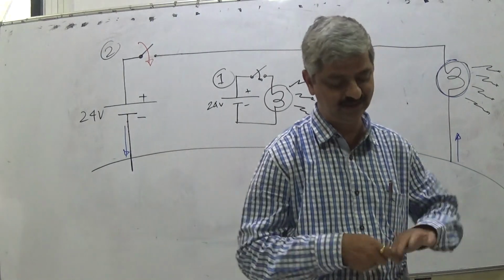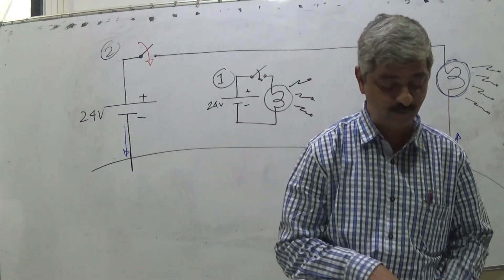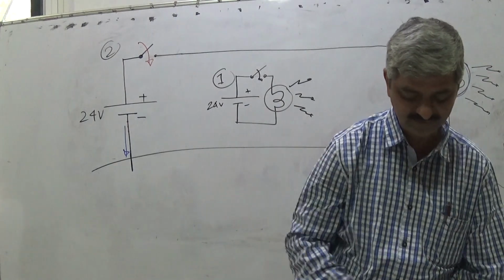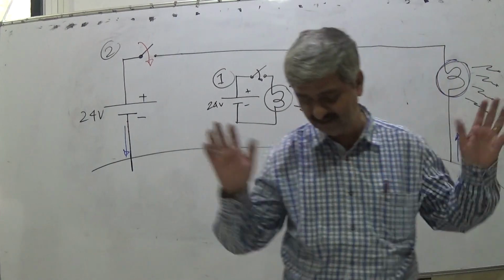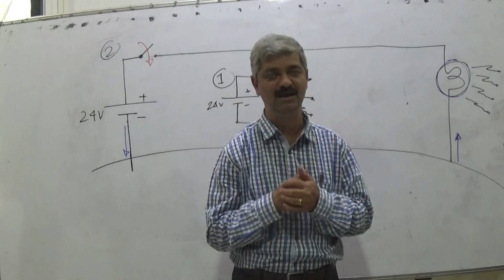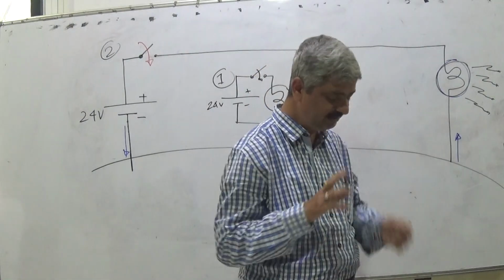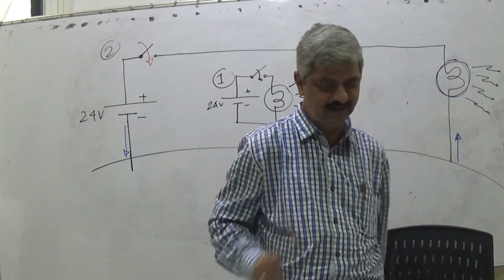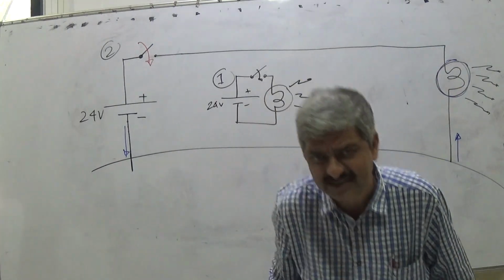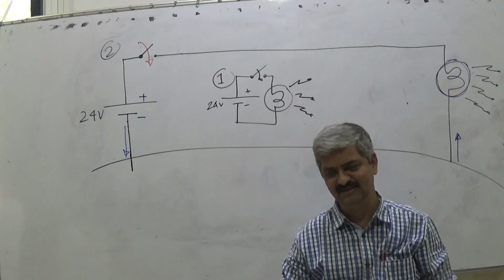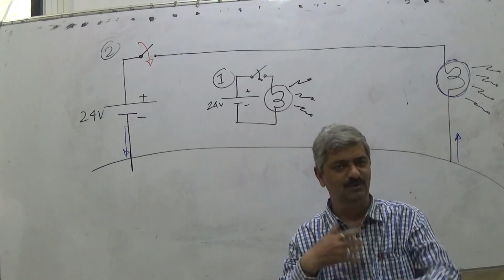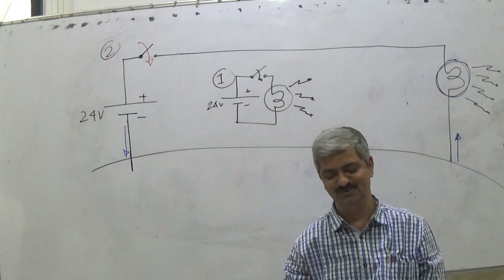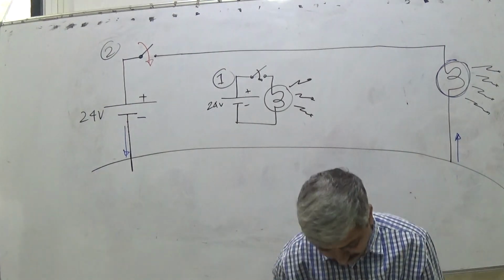What is potential? What is the property of charge? Many interesting facts are there. I will explain one by one. Listen very carefully. It's a very fundamental discussion, and once you understand that, the rest of the things are just mathematical jugglery, manipulation.